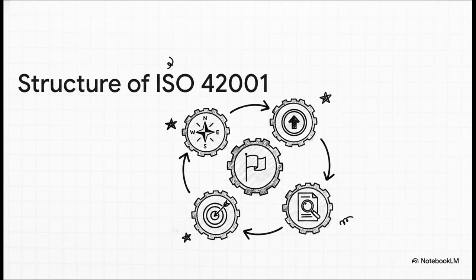The standard itself flows logically from clauses 1 to 10, and heads up, examiners love testing this to make sure you actually understand systems thinking. Pay special attention to the core operational clauses here. Clause 4 sets the context of the organization. Clause 5 establishes leadership and commitment. Clause 6 is all about planning and objectives. Clause 8 is the actual operation and risk assessment. And Clause 10 drives improvement. You'll definitely need to know exactly how these clauses interlock to form one complete management system.